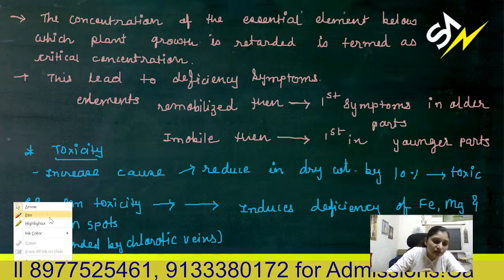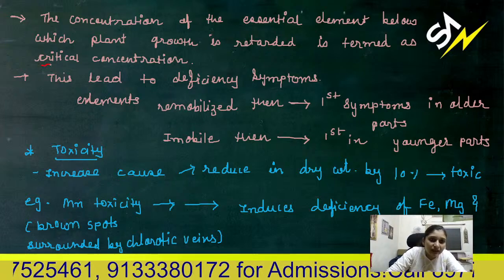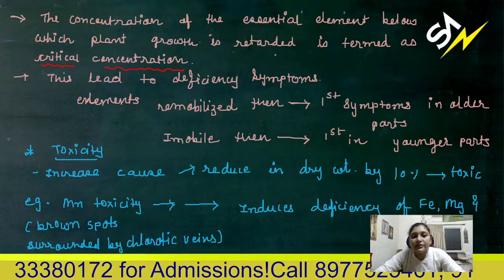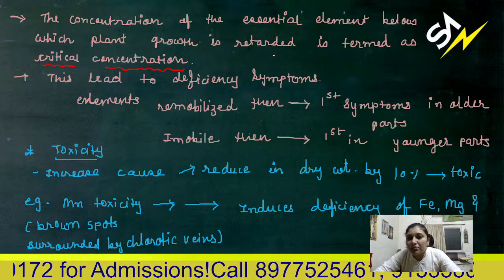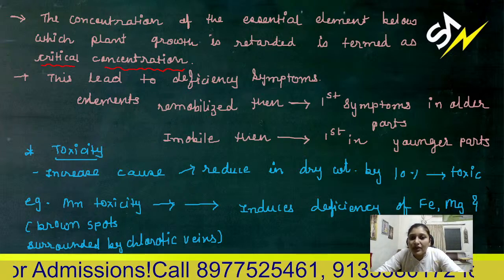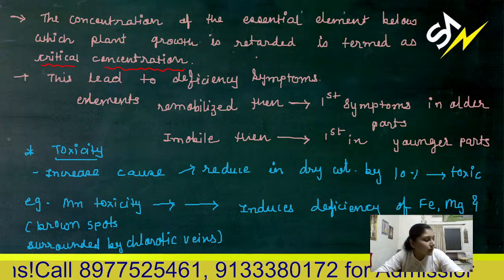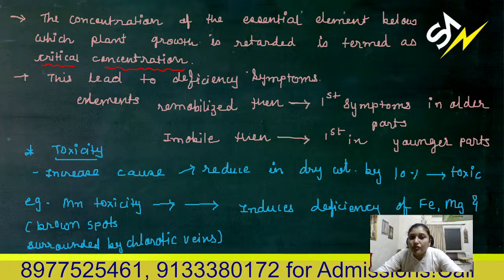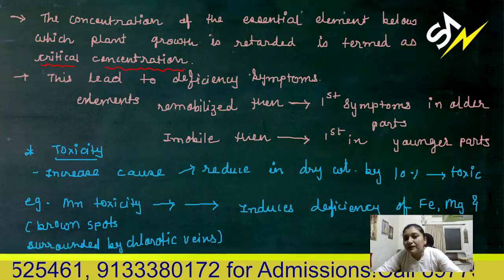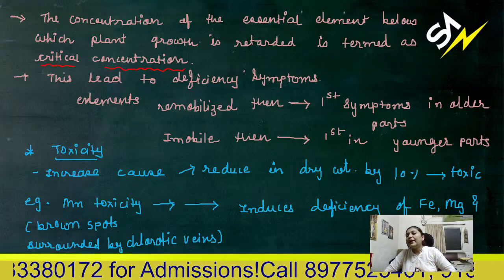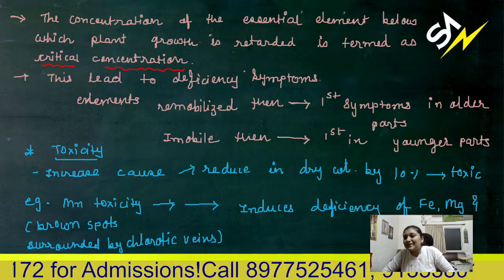So this concentration is known as the critical concentration of that particular element. Critical concentration can vary. Below this critical concentration, growth of the plant is retarded, so in that condition you can observe the deficiency symptoms. But there are a few elements which are remobilized in plants.